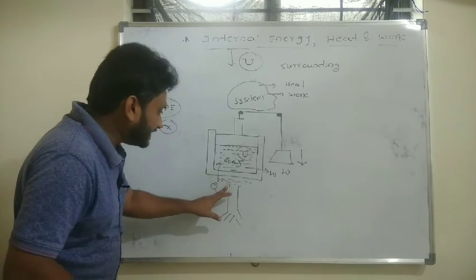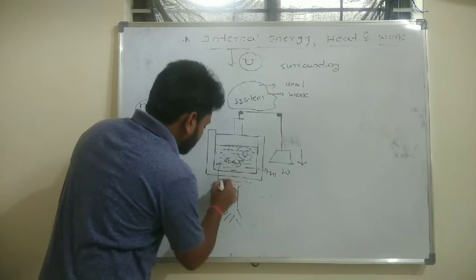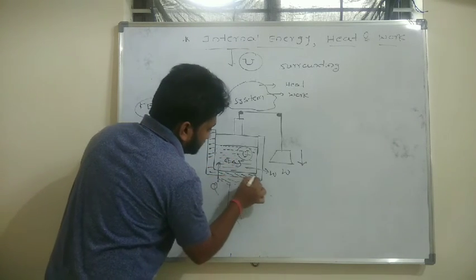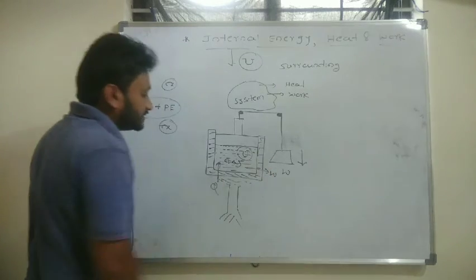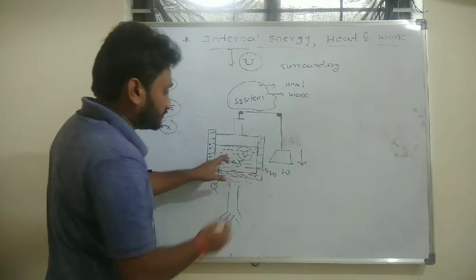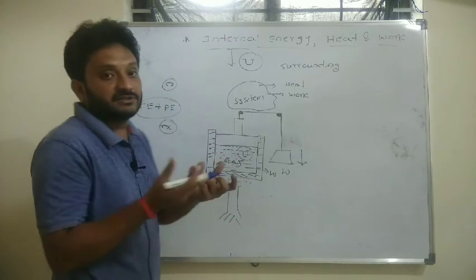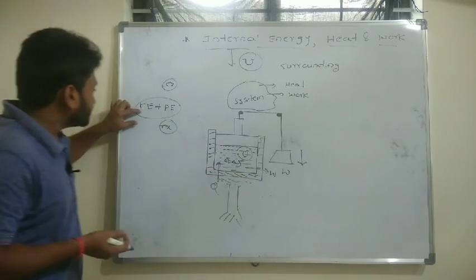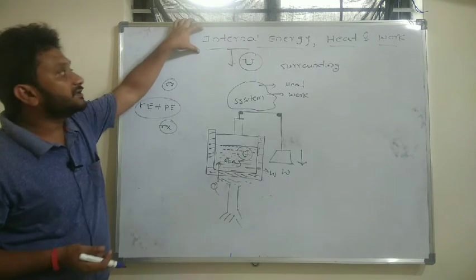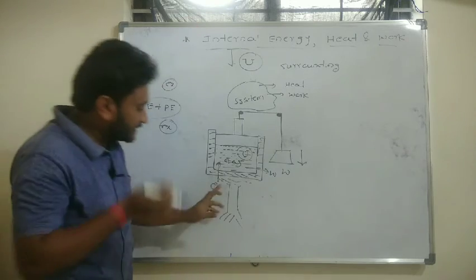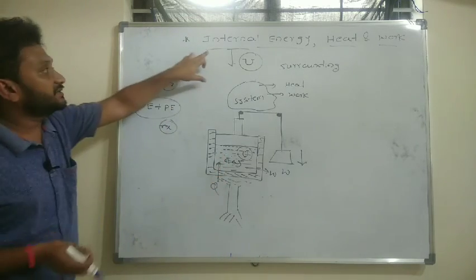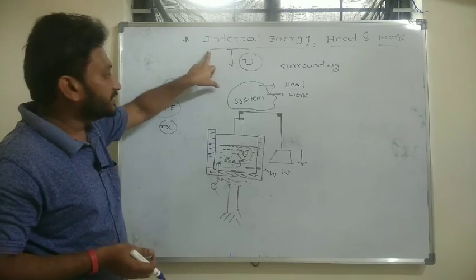So if you start heating this system, then heat transfer takes place from this burner to gas through this conducting wall. So one heat transfer takes place from this burner to gas, and the kinetic energy of the gaseous molecules changes. We know that kinetic energy contributes to the change in internal energy. So when you supply the heat, the kinetic energy of the gas changes, and that is the reason why the internal energy of the gas changes.